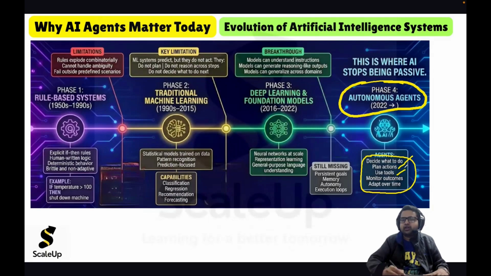They can monitor outcomes and adapt over time. So that is the idea, the evolution of artificial intelligence systems. This is the era of a complete transformation, and from 2022 we started talking about autonomous agents. So this is the evolution of artificial intelligence systems.